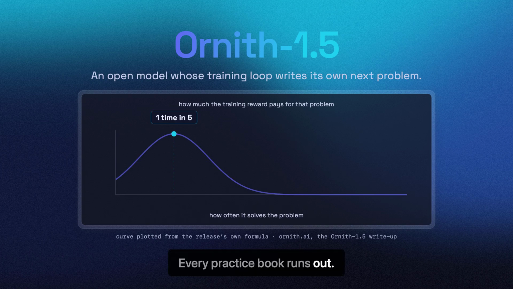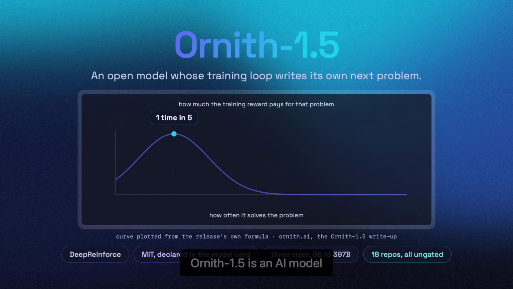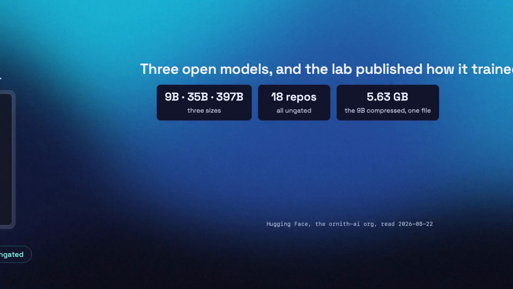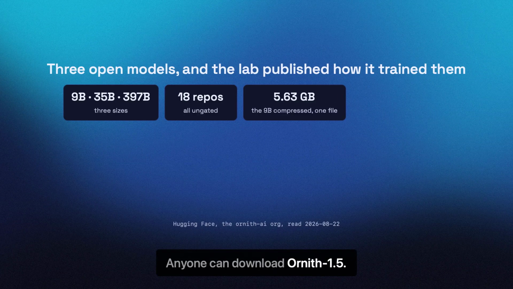Every practice book runs out. Finish the problems, and the book stops teaching you. Ornith-1.5 is an AI model from a lab called Deep Reinforce. The model learned on problems it wrote for itself, and the training paid most for the problems the model usually got wrong. Anyone can download Ornith-1.5.